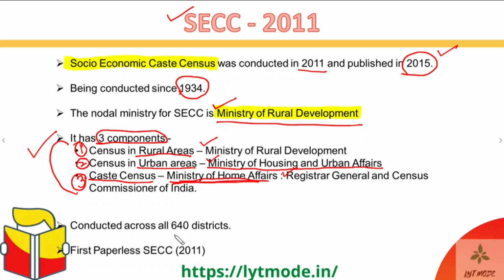Moving ahead, just like the census, the SECC was also conducted across all the 640 districts of India. Okay. And if you remember, in the previous lecture, I had also told you that the current number of districts in India is around 739. So if any more districts are not added by next year, then there will be 749 districts across which the SECC and census for 2021 is going to be conducted. Alright guys, so this is approximately an increase of about 100 districts since the last census of 2011.